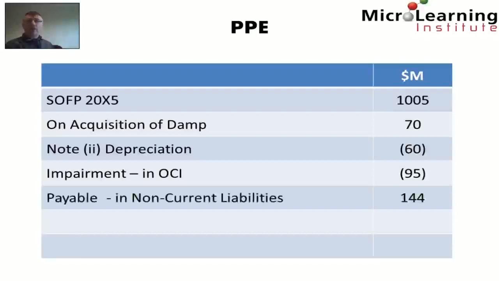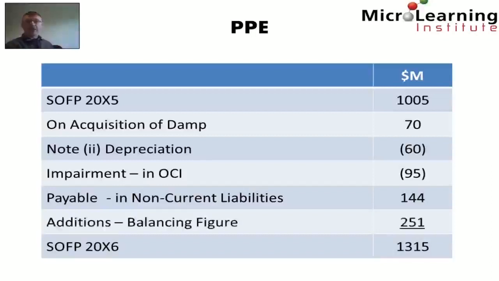When we look at the non-current liabilities, we see there's an outstanding payable of $144 million in relation to the acquisition of property, plant and equipment, and this increases the carrying amount of property, plant and equipment. And on the closing statement of financial position, the balance is $1,315 million in relation to property, plant and equipment. So again, as a balancing figure, we can conclude that in the period, the Zambezi Group added $251 million of property, plant and equipment, and of course this is a cash outflow in relation to investing activities.